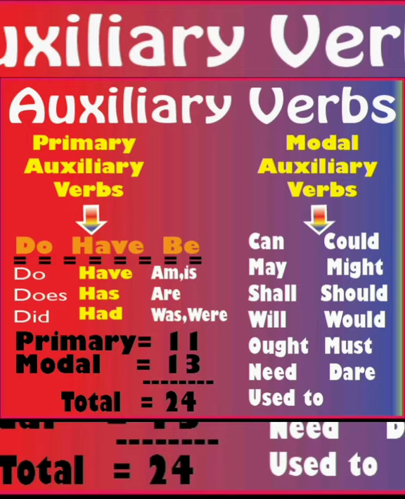I told you there are two types of verbs: main verbs and auxiliaries, those are helping verbs here. And we also learnt about the definition of main verbs, transitive and intransitive verbs, and the difference between transitive and intransitive verbs. And we learnt about the definition of auxiliary verbs, primary auxiliaries, and modal auxiliaries. And we also learnt the examples for all these verbs. So that's it for today's class.